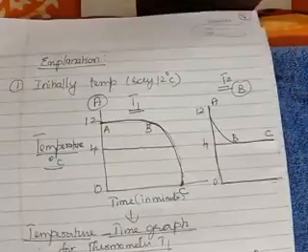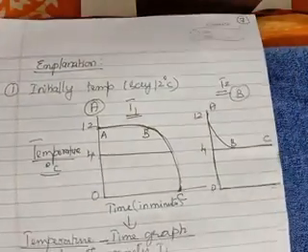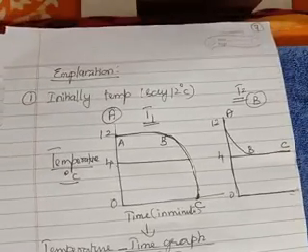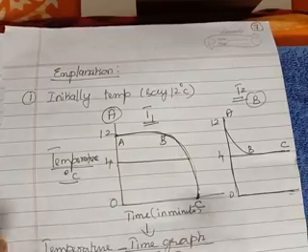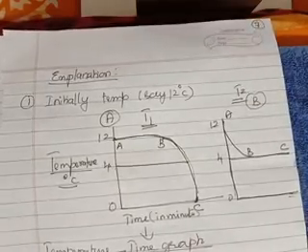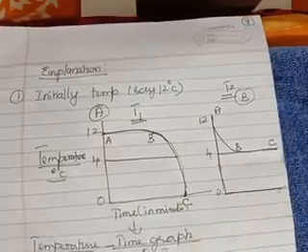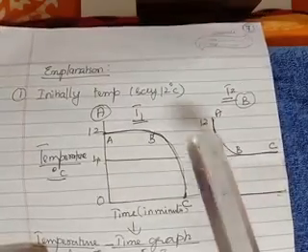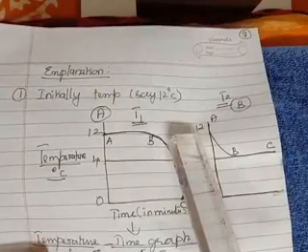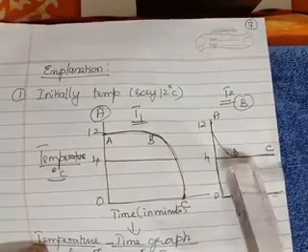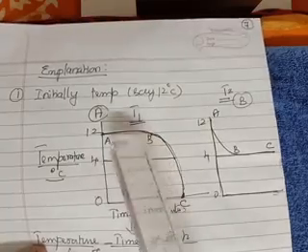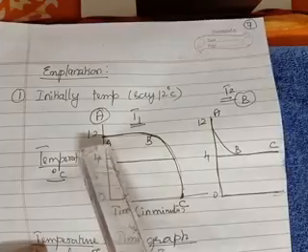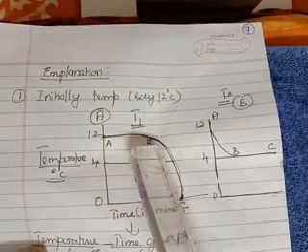So shall we put some questions and ask? Let me put some questions so that you can also answer. I will also give the answer. So what does AB refer to in thermometer T2? First question. What does AB refer to in thermometer T2? What will you say? In thermometer T2, AB refers to the fall of temperature from 12 to 4. Next question. What does AB represent in thermometer T1? What will you say? T1 shows steady state. Got it?